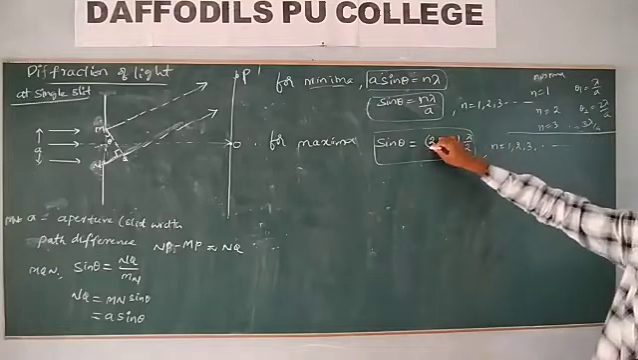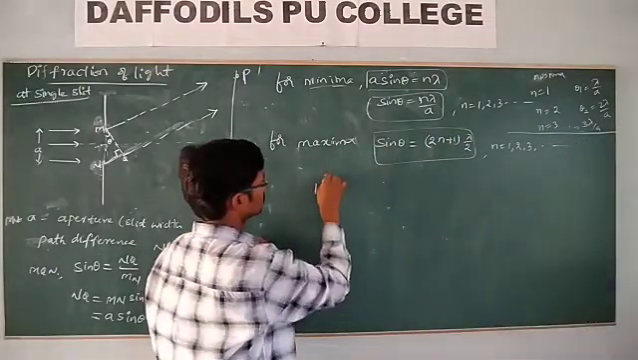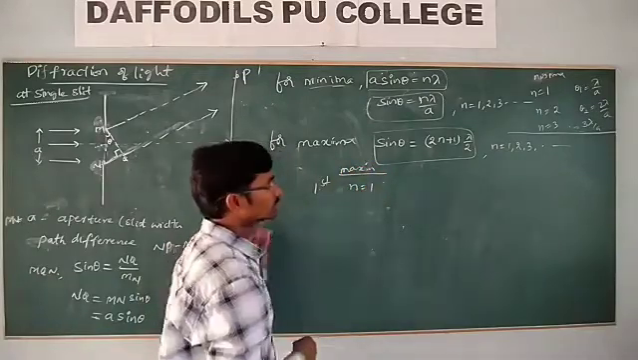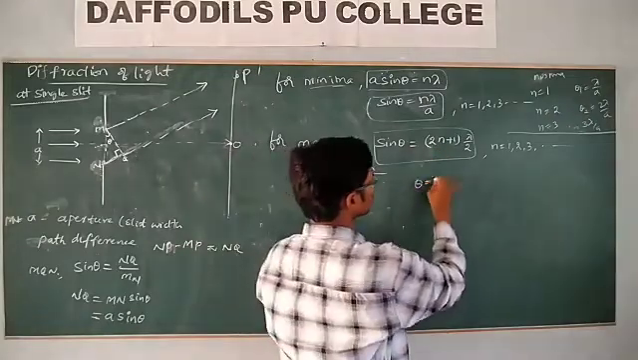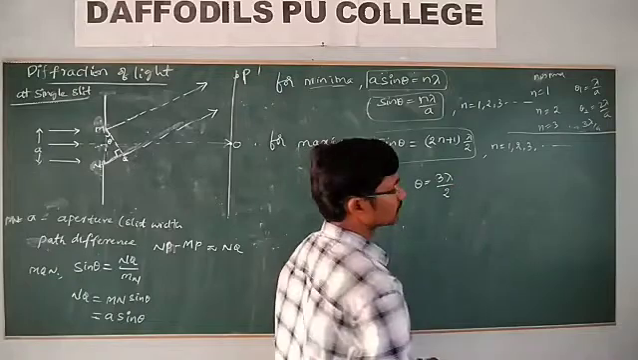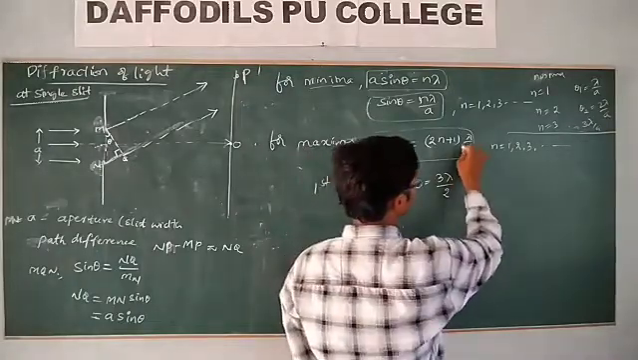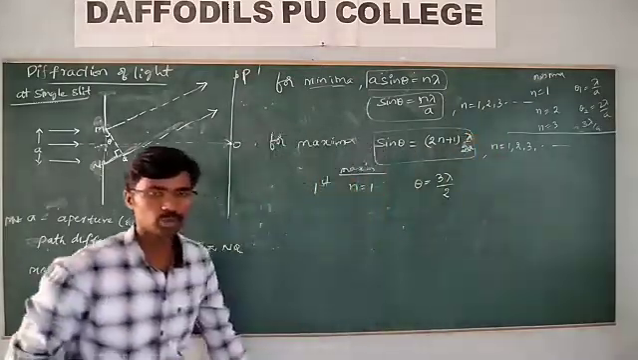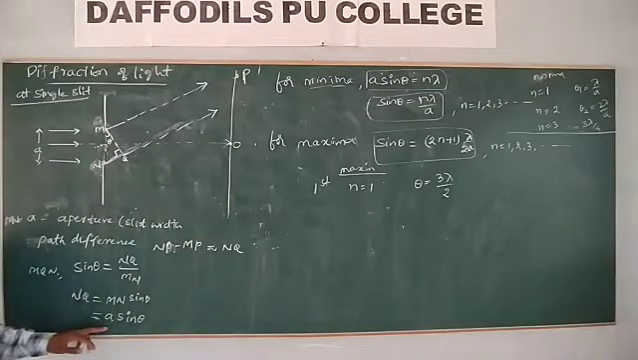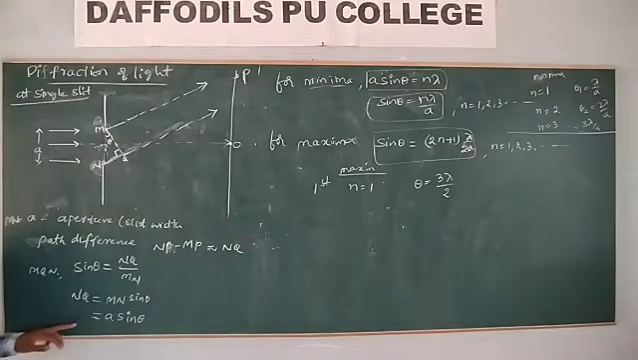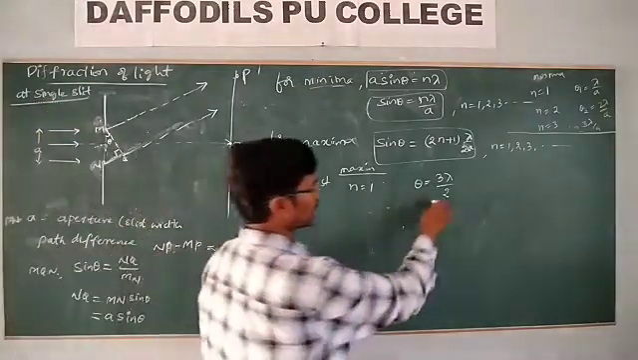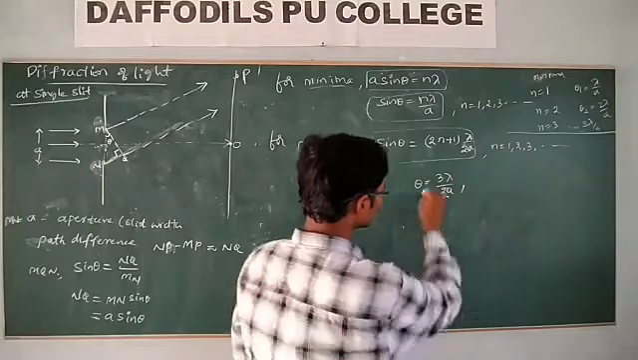Whereas for maxima, for first maxima, n is equal to 1. So what do you get here? Theta is equal to 3 lambda by 2a. I hope you understood. In the second case, what did you get? a by 2 sin theta is equal to n lambda. Okay, then lambda by 2a. Lambda is nothing but lambda by 2 parts. Now 3 lambda by 2a.